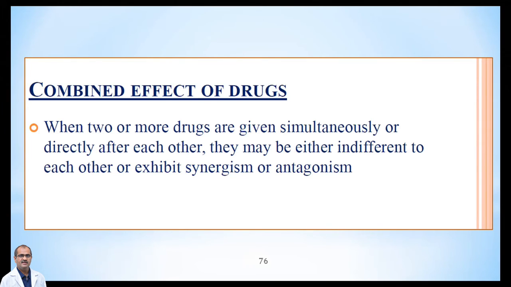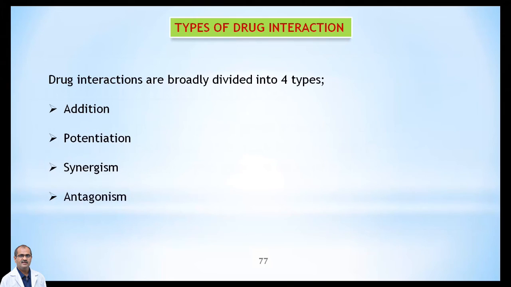That we'll see. Suppose you are injecting or administering different drugs simultaneously, then we may get the addition effect, potentiation effect, synergism effect, and antagonism. That's known as drug interaction. Drug interaction always happens whenever you combine two or more drugs together in a patient. Then there will be addition, potentiation, synergism, and antagonism.